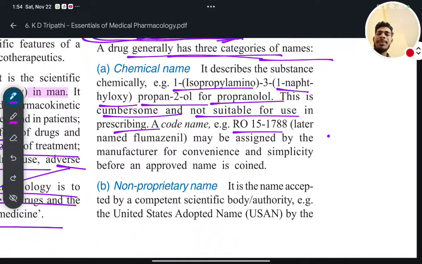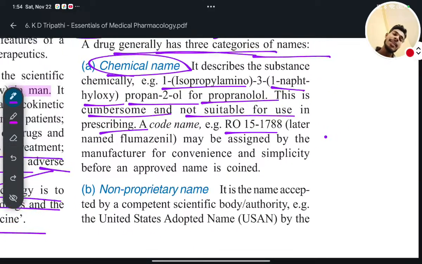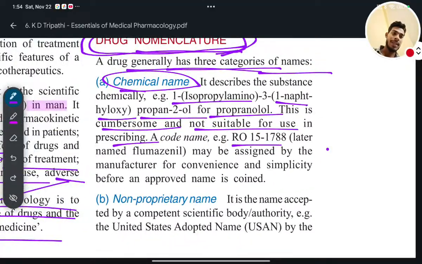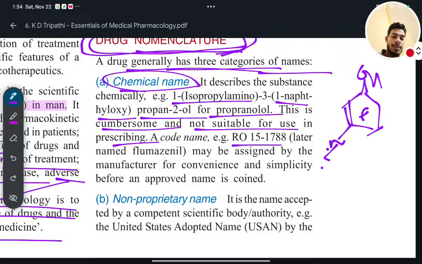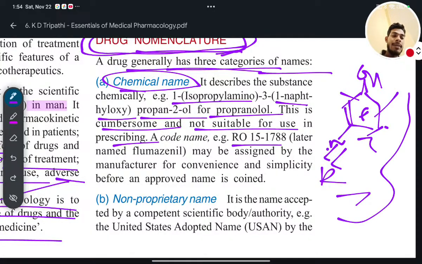So ultimately, the chemical name is simply the name of any drug. A drug is ultimately a chemical compound. So all the drugs are chemicals and they have structures like this: benzene, along with that you will see OH or alcohol, along with that you will see NH2, R and an ethyl group. Like this you will see the structures. These are all chemicals, and the chemical name of this drug is simply called chemical naming or chemical nomenclature.